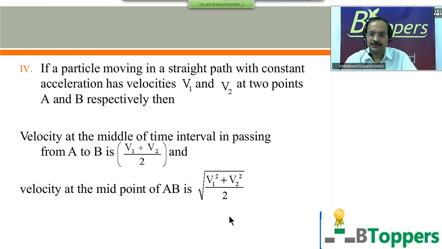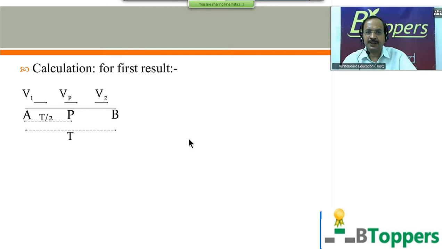Next, I would like to show you the calculation or explanation for these results. You should also know the reasoning or calculation behind each result, because sometimes you may not be able to remember the result, but still you should be able to solve the problem from basic equations of motion. But if you are able to remember the result, and a problem is given based on the result, you may be able to solve faster. So, the calculation for the first result.